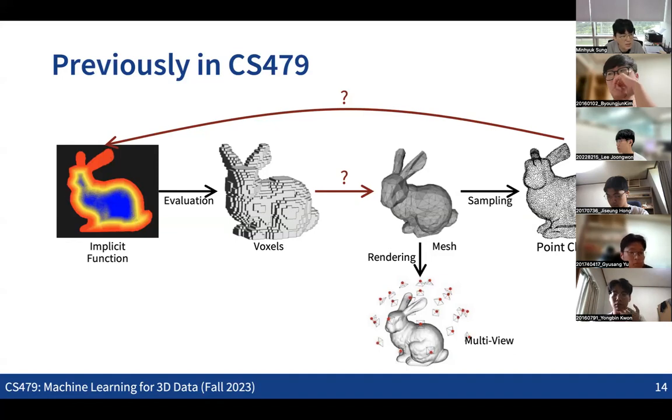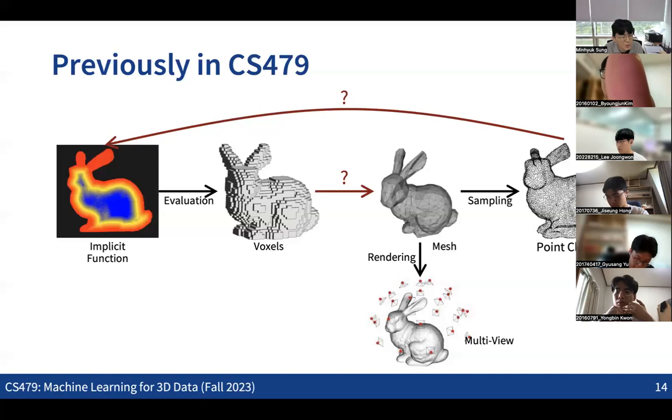And also one small missing thing is that, given the multi-view images, how can we convert this back to some geometry? The downside of the multi-view representation is that we basically don't have explicit geometry information. We are converting everything into 2D images, right? But would it be possible to convert the multiple images into some geometric representation?